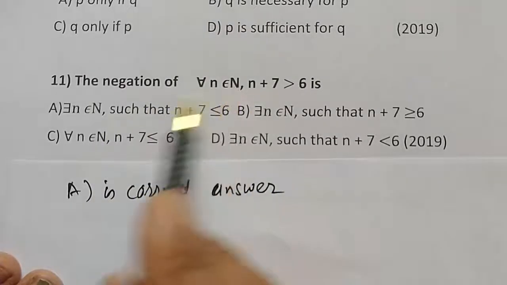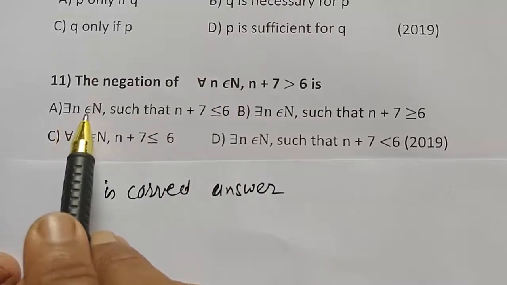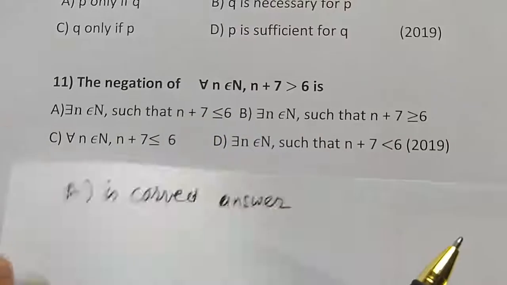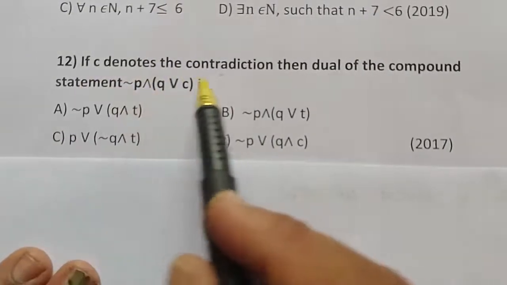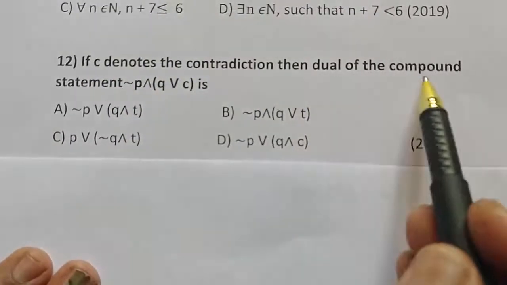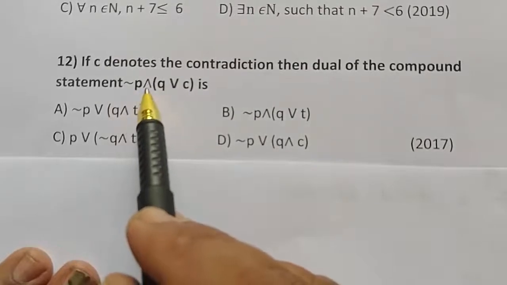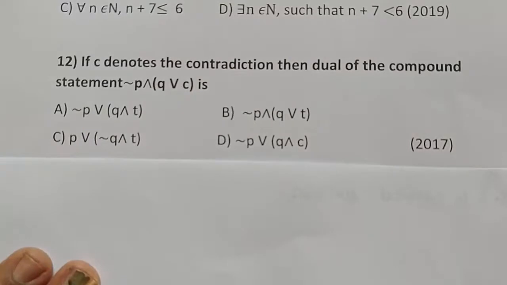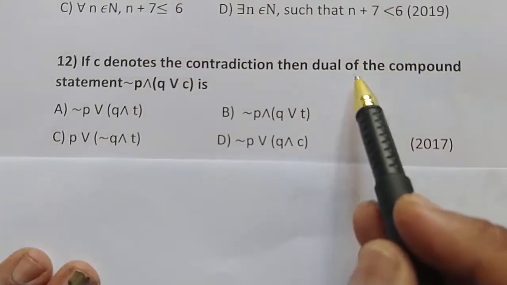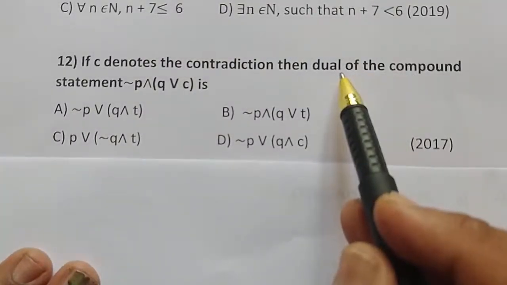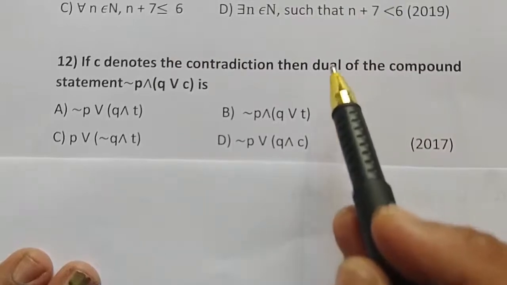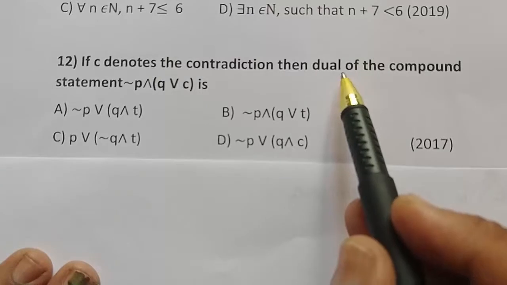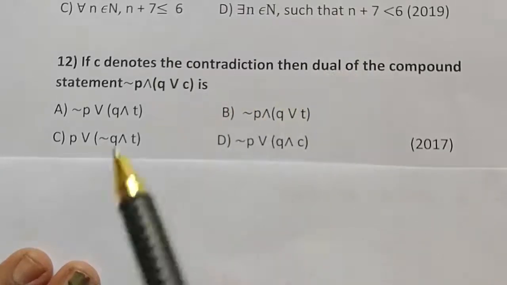The negation of this is for all n belongs to N such that n plus 7 less than or equal to 6. Example number 12, if C denotes the contradiction, then the dual of the compound statement (negation of P and Q) or C is. The dual of a compound statement is deleted for this year 2020-21, so it will not be asked, but we can find its solution.